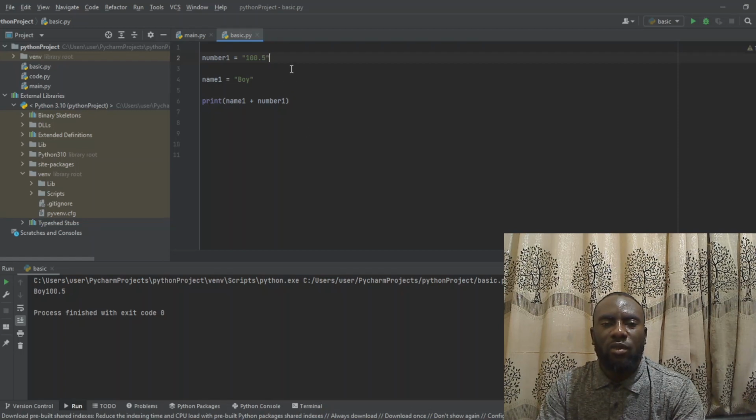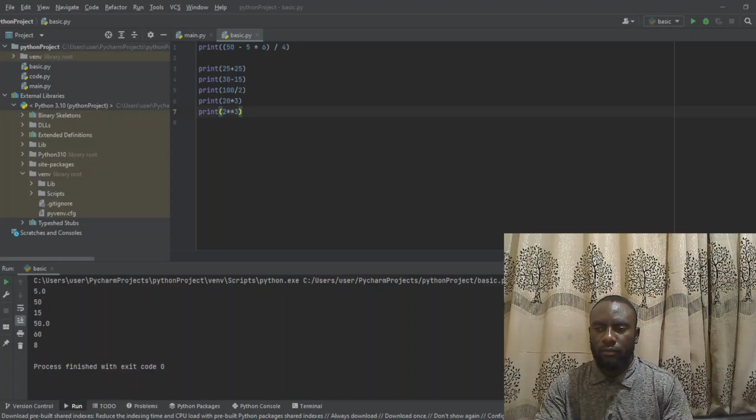So this is how we make use of variables in Python. Alright, so this is how you can make use of numbers, as we recently explained everything. So there is one more thing that I would like to add for you guys.